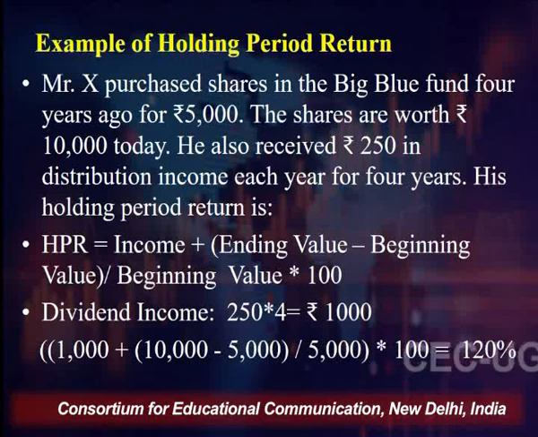Divided by your purchase price of 5,000, into 100, it means 120%. So if you hold this asset for the complete 4 years, this will give you the return of 120%, right? So this investment of 5,000 rupees will become 11,000 rupees, right? So it gives you a return of 120%.